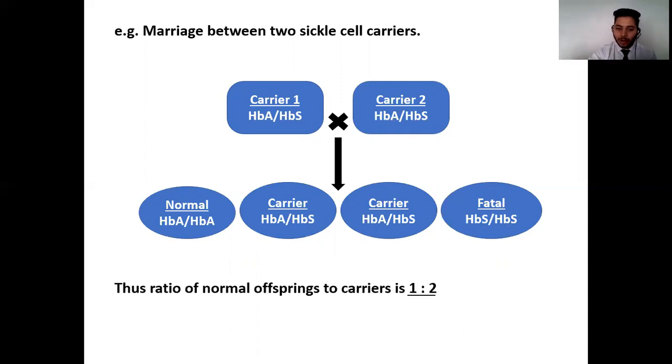Therefore, the ratio of normal offsprings to carriers is going to be 1:2. So 1 normal and 2 carriers. The third type of offspring is immediately going to undergo death because of the lethal characteristics. So this was the example of pleiotropism. Hope you all have understood pleiotropism and multiple allelism.